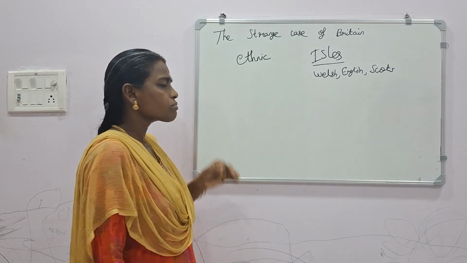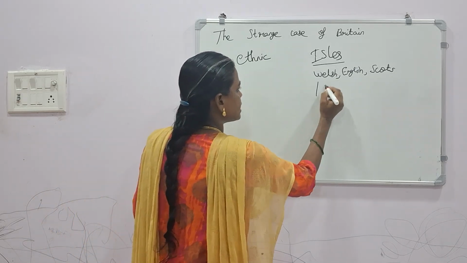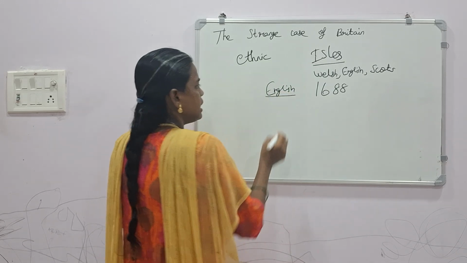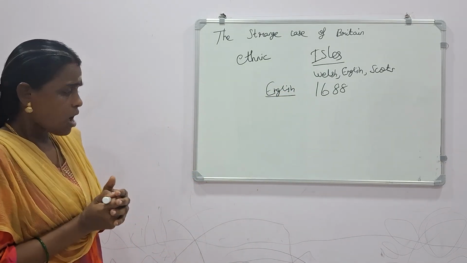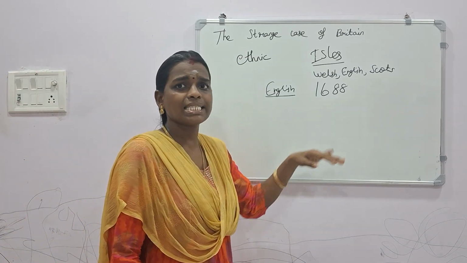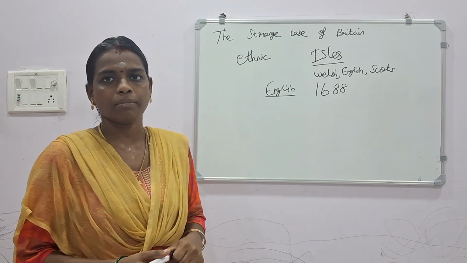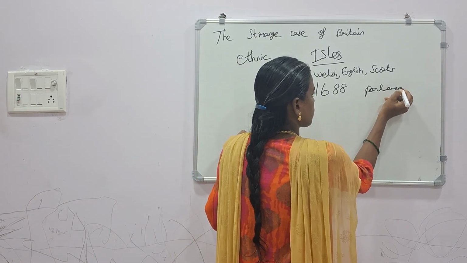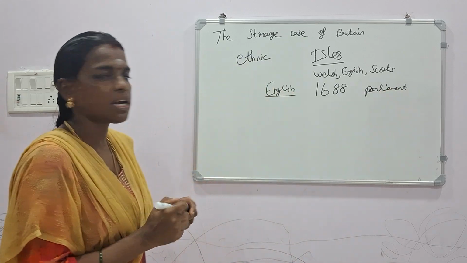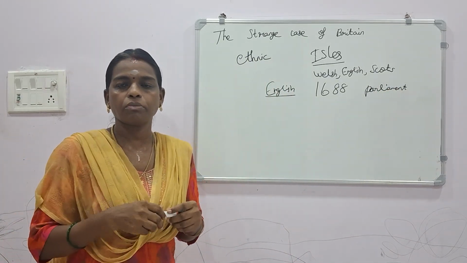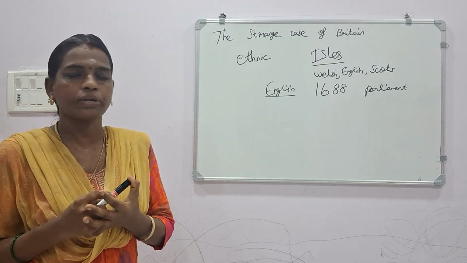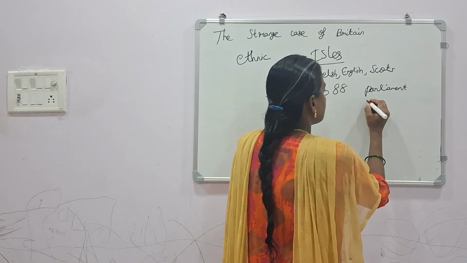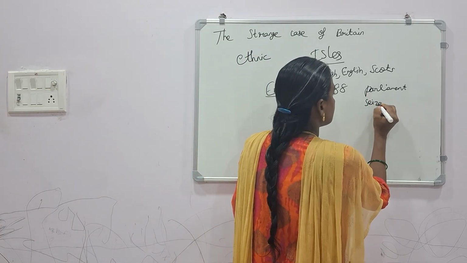And the next thing will be 1688. In 1688, the English people seized the parliament. Actually, parliament also existed there, but the parliament was under the control of the monarchy. Now, here the English people captured the parliament, or seized the parliament, in the year 1688.